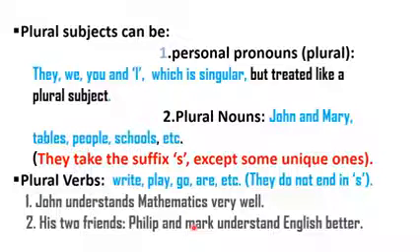His two friends, Philip and Mark, understand English better. If you look at this here, you have understands, but here you have understand. Can you explain that to me properly? Good, because John is a singular subject, so you go with a singular verb, understands. But here, Philip and Mark are plural subjects, so they should go with the plural verb understand. That is interesting.